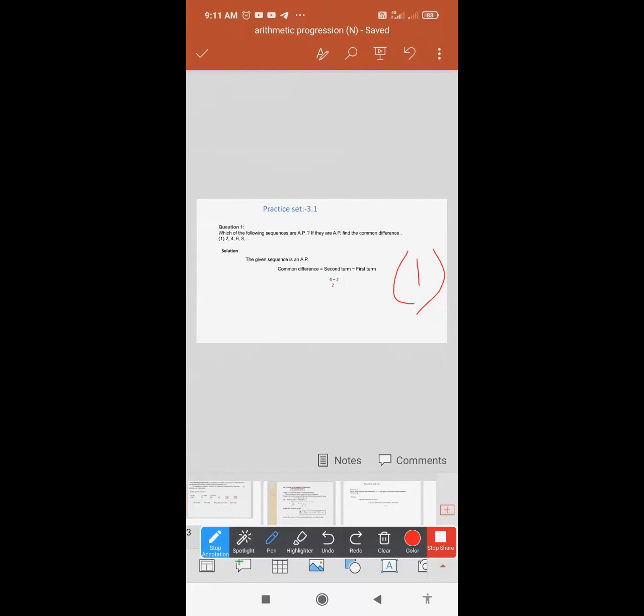4 minus 2, you'll get 2. 6 minus 4, you'll get 2. 8 minus 6, you'll get 2. You're getting the common difference 2. So you can say that the given sequence is an AP. This type of question, we'll solve 1 or 2 questions and then we'll move on.